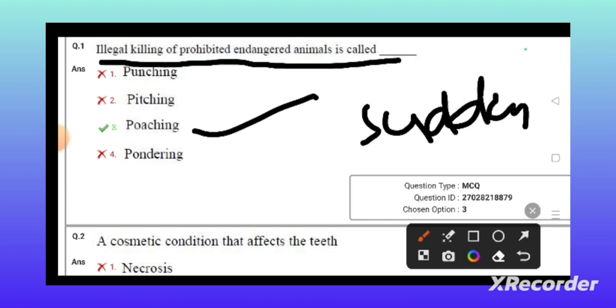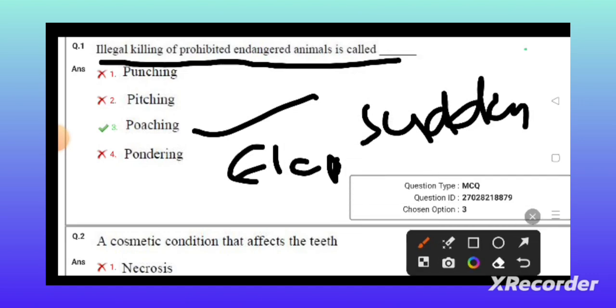There is a sudden decrease in the population of these animals because of illegal killing and trafficking of endangered animals, which need protection. For that reason the people are poaching them. An example is the elephant.